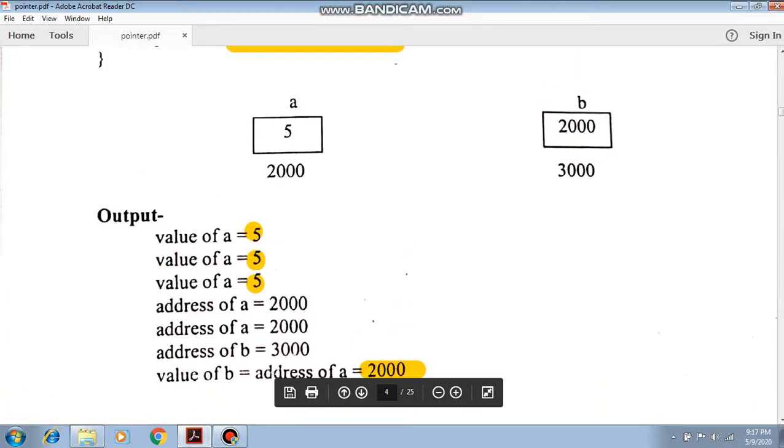In this way we can understand what the & operator is, what the asterisk operator is, how we initialize the pointer, how we use the pointer, and how using the pointer we get the address of another variable. So using this example the concept is clear now.